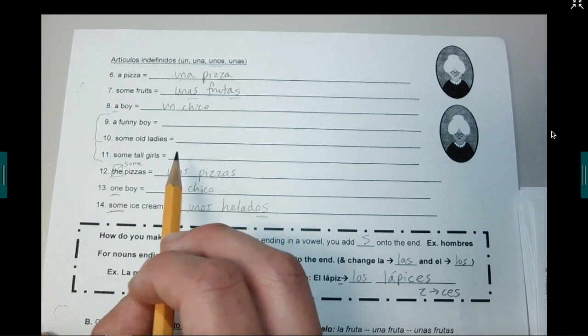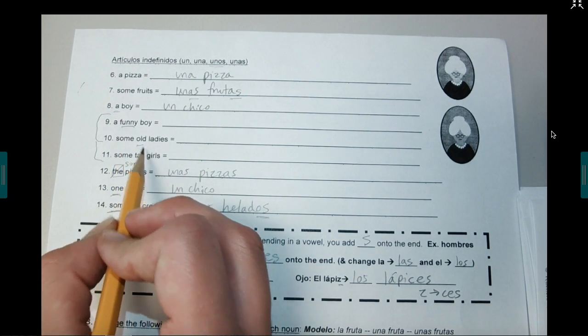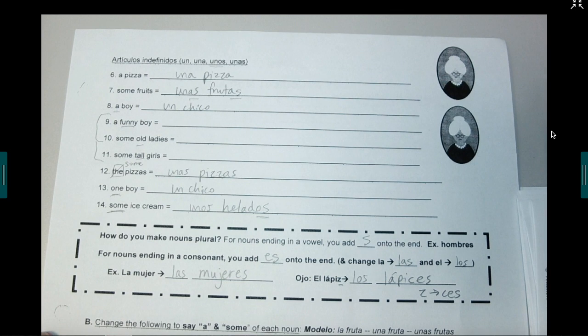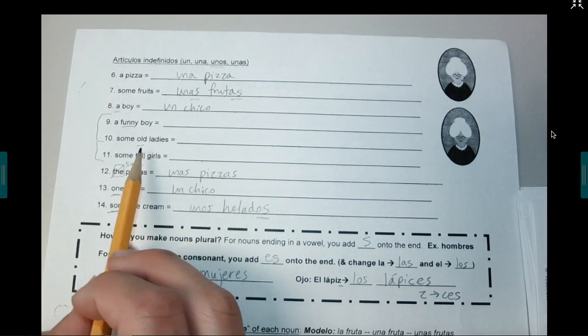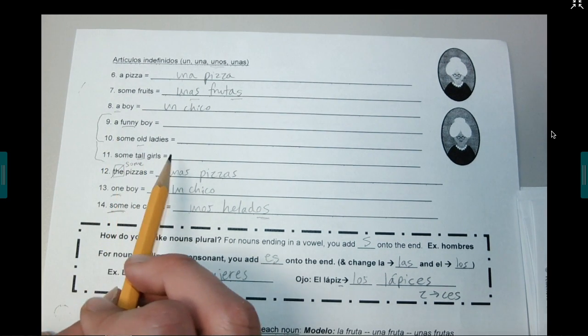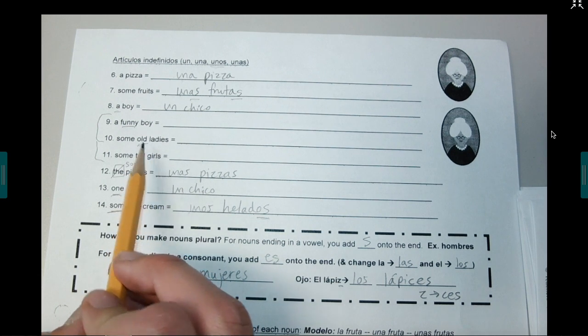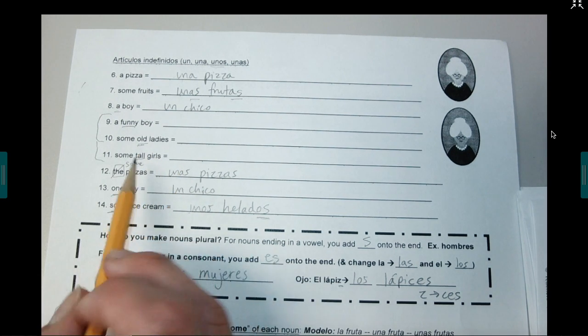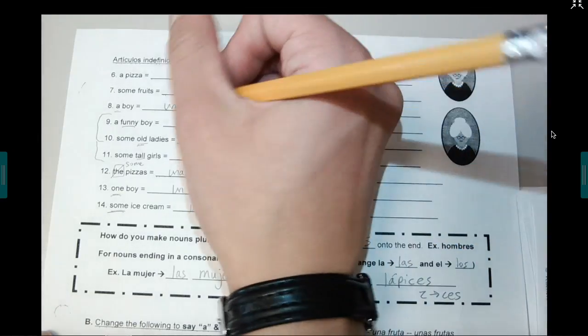I'm actually going to come back up to these now. So these three include adjectives. We have funny, old, and tall. I'm describing the people. So in Spanish, luckily, these always go on the end. They always go on the end. They come after the noun. There are a few exceptions, but that's like Spanish AP stuff. We're not there yet.